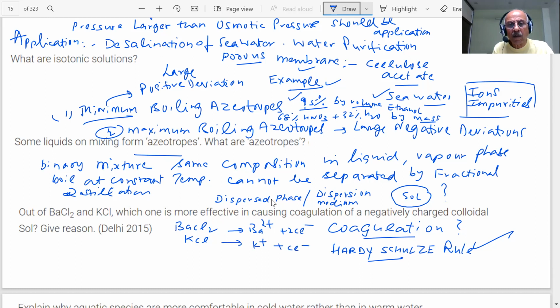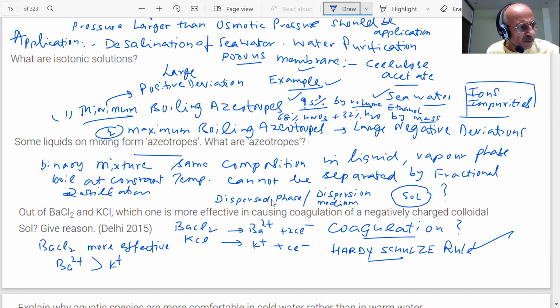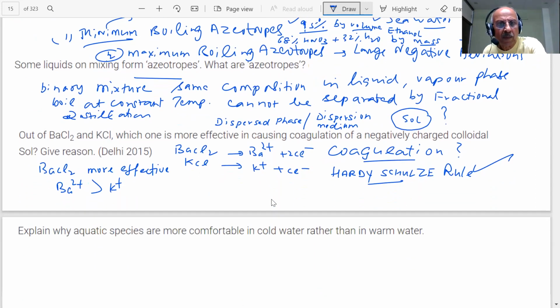So this is divalent, and therefore it will be more effective, because for a negatively charged sol the power is more. So we have explained. This is a very important question, students. Such questions have been asked repeatedly in the paper.